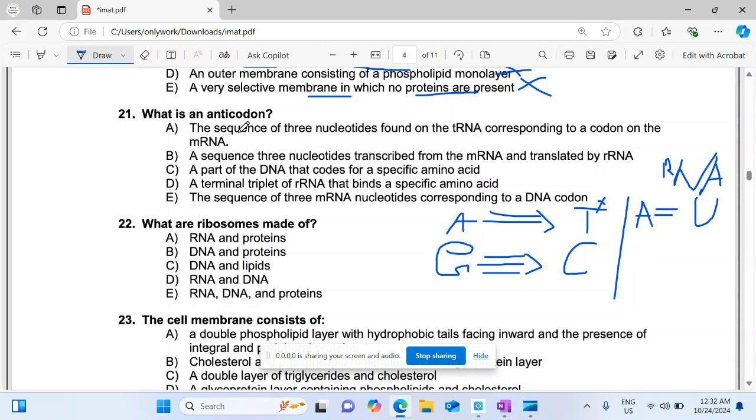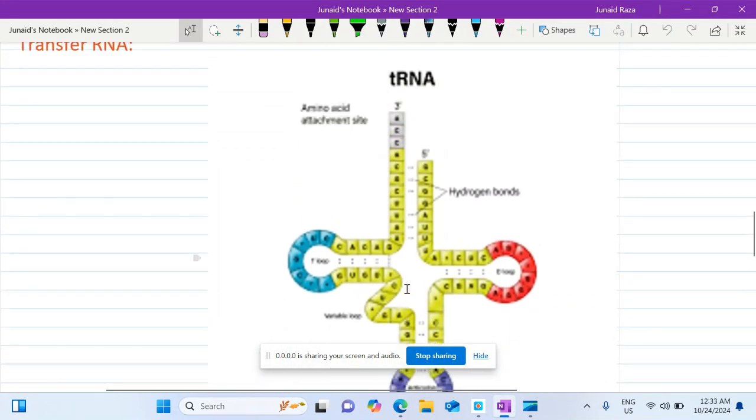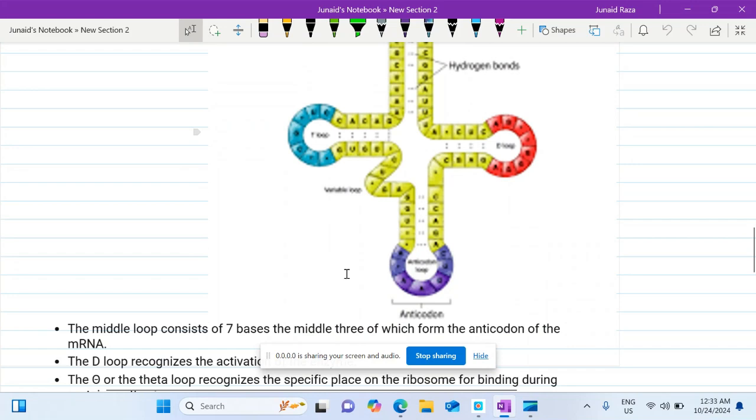So the sequence of three nucleotides found on transfer RNA corresponding to the codon. During protein synthesis, transfer RNA has a code which is anticodon exactly to the codon of messenger RNA. I will explain it by diagram. This is the shape of the transfer RNA molecule.